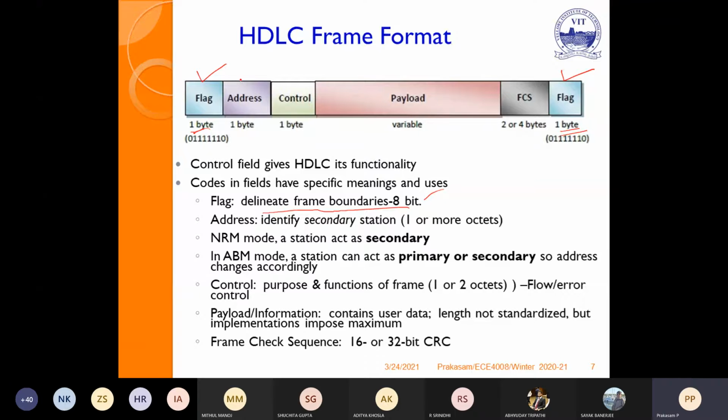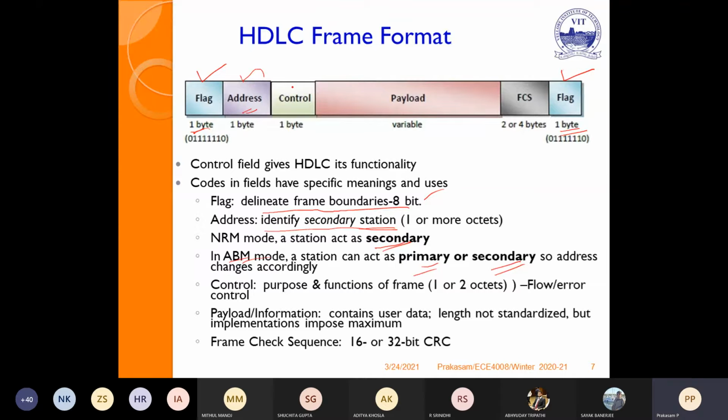Address is 1 byte, 8 bits. It identifies the secondary stations. In NRM mode, the station acts as a secondary. In ABM mode, it may be a primary or a secondary, because it is asynchronous balanced mode. It is purely point to point, so both stations will respond. So in NRM, this address will contain only secondary stations, but in ABM, it may be a primary or a secondary depending upon the application.